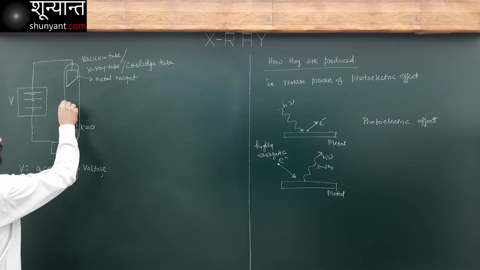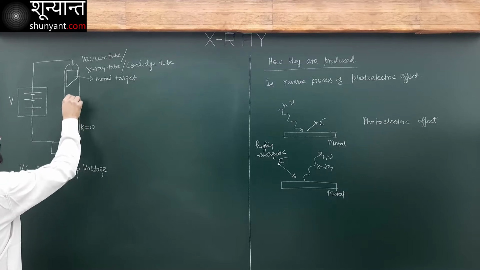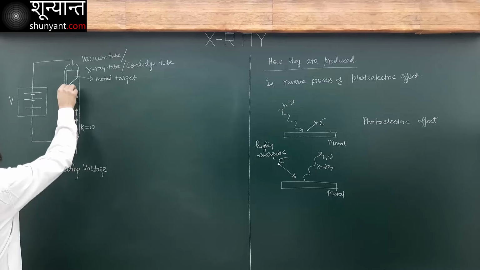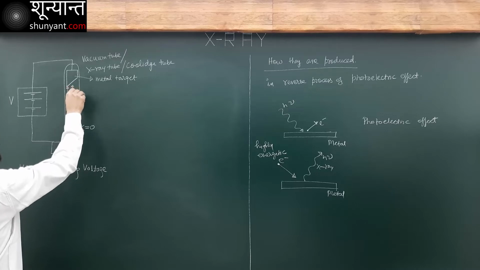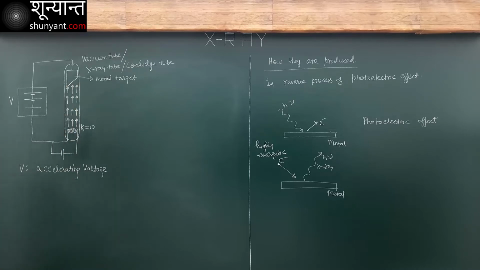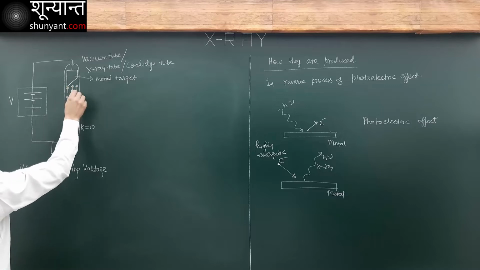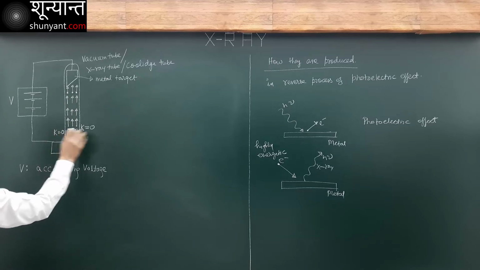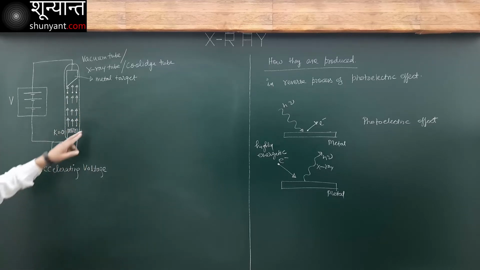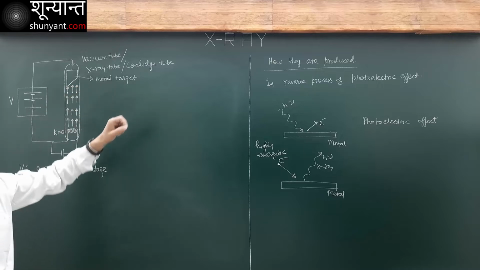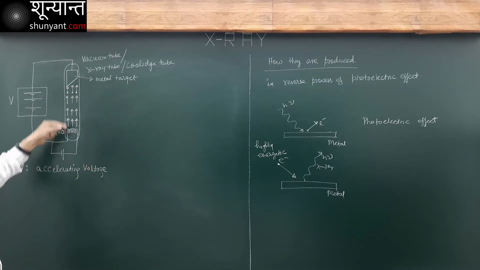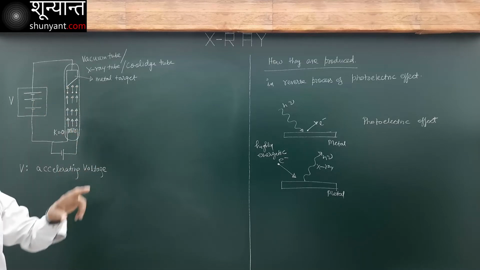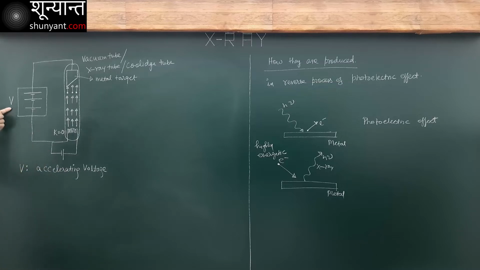These are electrons. They are getting accelerated and are going to hit the target metal here. By the time they reach here and hit the target, they have been accelerated through what potential difference? It is equal to V.